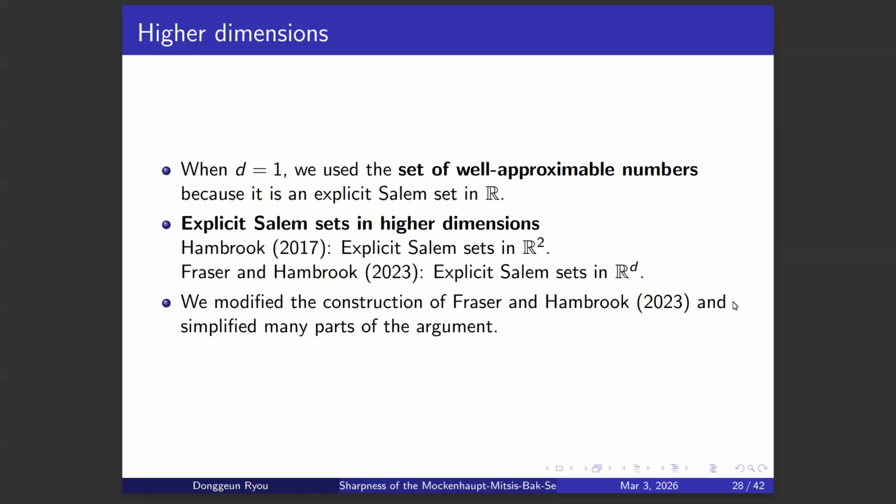Instead, we used explicit examples known in higher dimensions. In one dimension, we used the set of well-approximable numbers because it was an explicit Salem set in R. And as I mentioned earlier, Fraser and Hambrook constructed explicit examples in higher dimensions. And we used this in our construction.